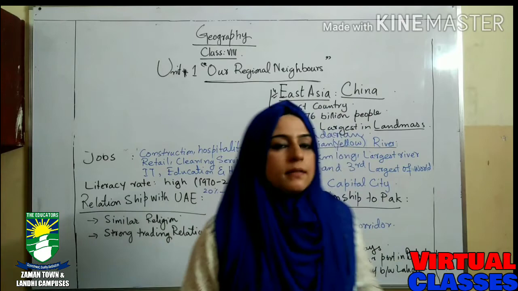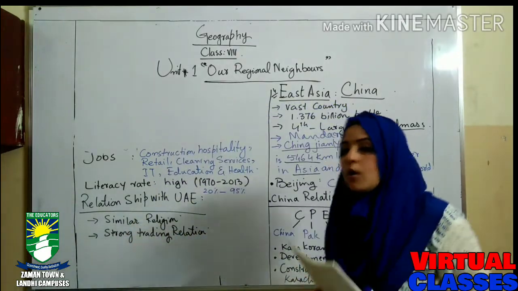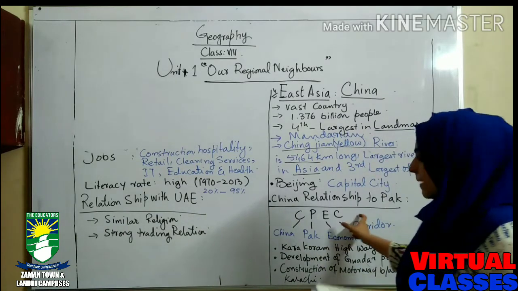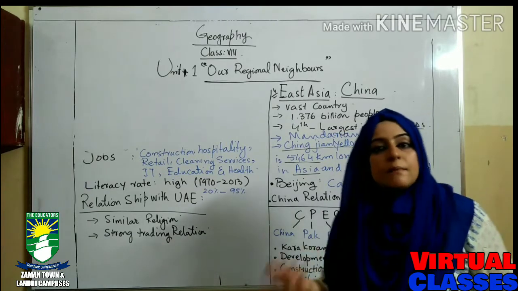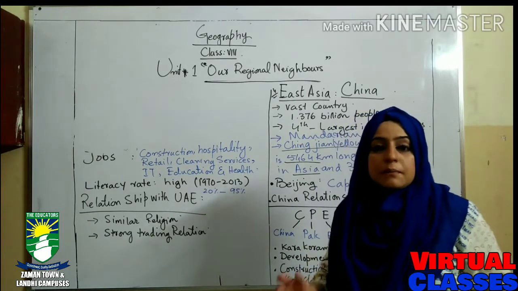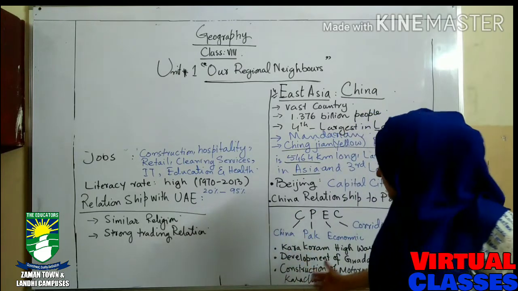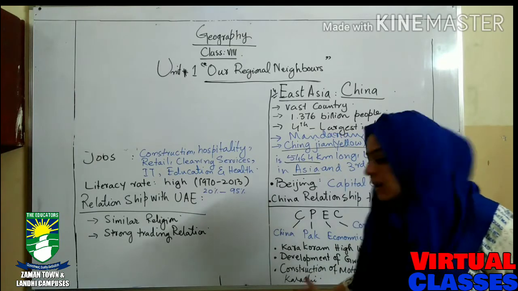It means they are asking about the China-Pakistan economic corridor. What is the name of it? What term have we used for it? CPEC. Okay, China-Pakistan economic corridor, and how it is beneficial for us. It means in which projects it supports us, like the Karakoram highway, development of Gwadar port in Balochistan, construction